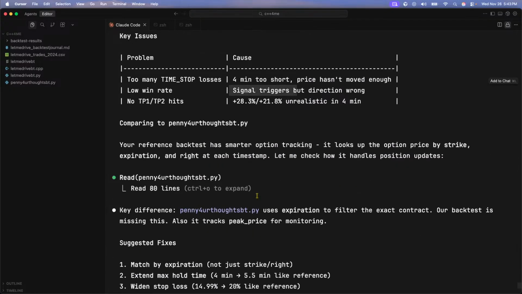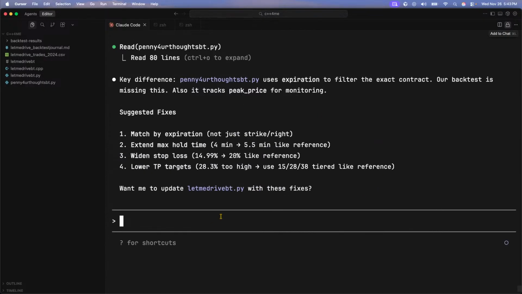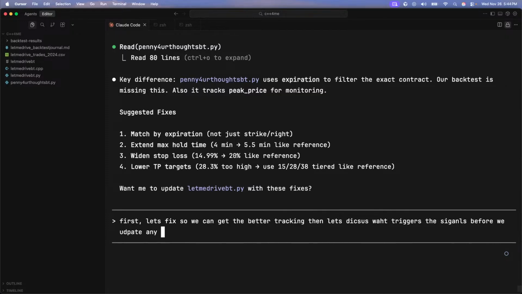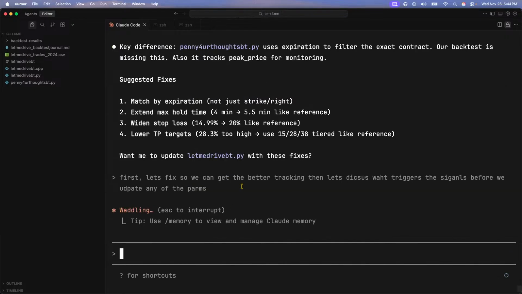Your reference backtest has smarter option tracking. Okay. First, let's fix so we can get the better tracking. Then let's discuss what triggers these signals before we update any of the parms.